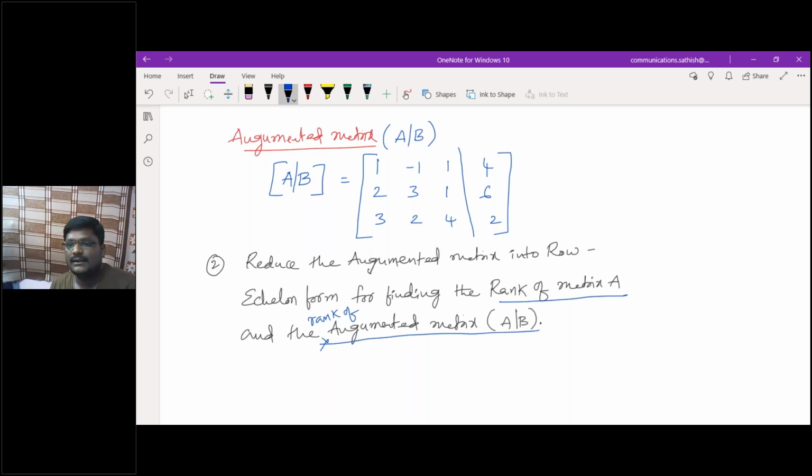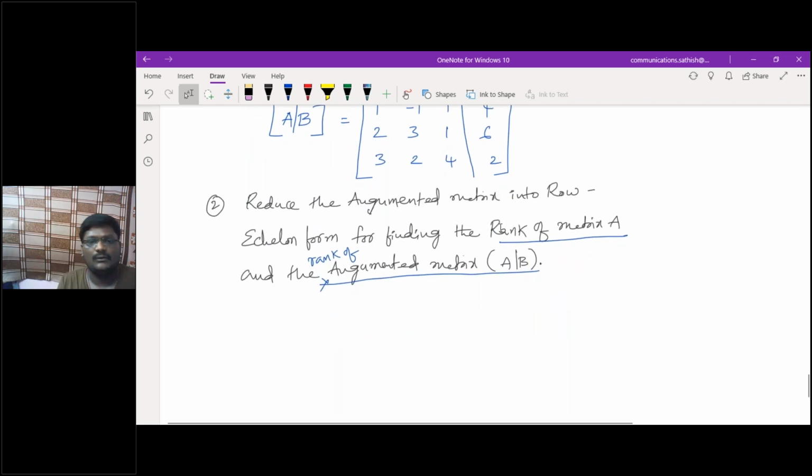Yes, sir. Are you understanding what I'm saying here? Yeah, that is how I need to do the test. So if I go with this, can you reduce this augmented matrix into row echelon form? Come on, let me take down. What are the elements here? Here I have just taken one example: 1, minus 1, 1, 4; 2, 3, 1, 6; then 3, 2, 4, 2.